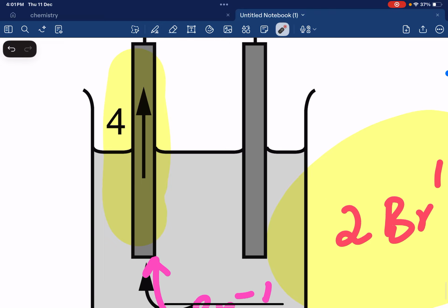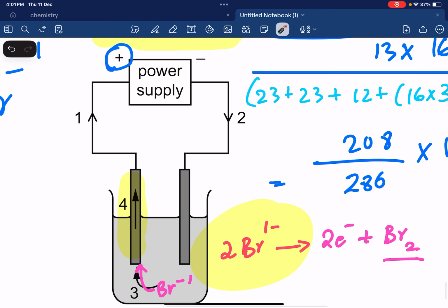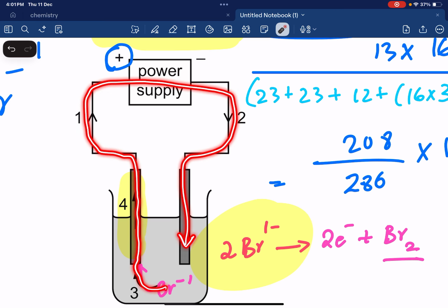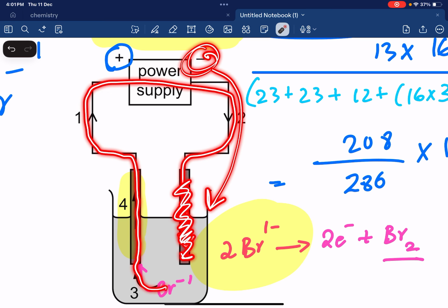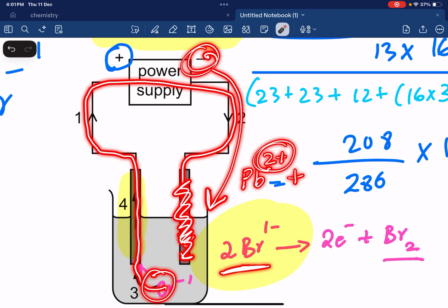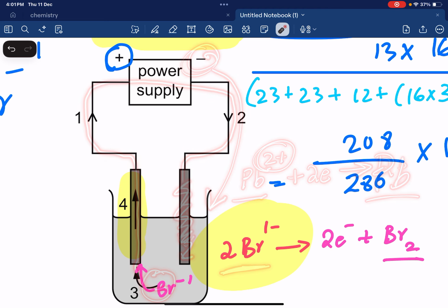So over here, when they lose their electrons, the electrons basically move up. You know how electricity is being conducted over here? The bromide ions, when they lose electrons, the electrons move like this to over here. And over here, at the negative electrode, the electrons are added to Pb ions. Pb2+ ions are deficient of 2 electrons. So the 2 electrons that these bromide ions lost are added to these lead ions to form Pb solid. Do you get it?